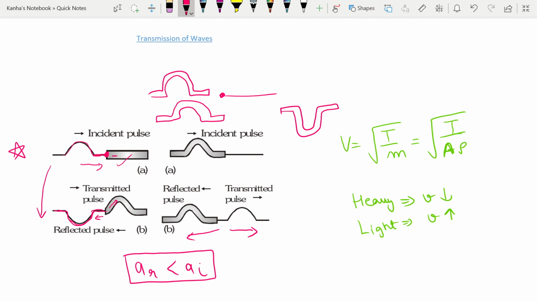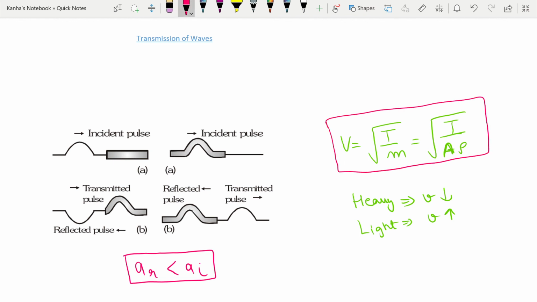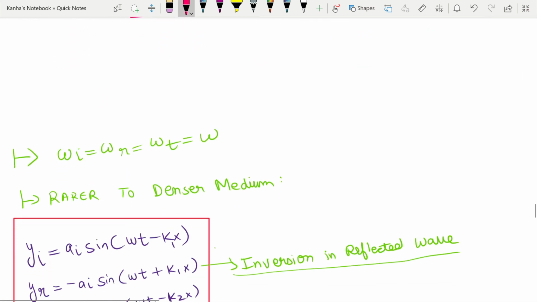How do you calculate different things here? First of all, you should note that we talked about the velocities of these mechanical waves as v is equal to root T by mu, where T was the tension, mu was the mass per unit length, and it was related to the area into the density. This says if the body is heavy, then the velocity of propagation of the wave in it is less. If it is light, the velocity of the wave inside it is high. Okay. Given this, I'll just quickly mention the important points.